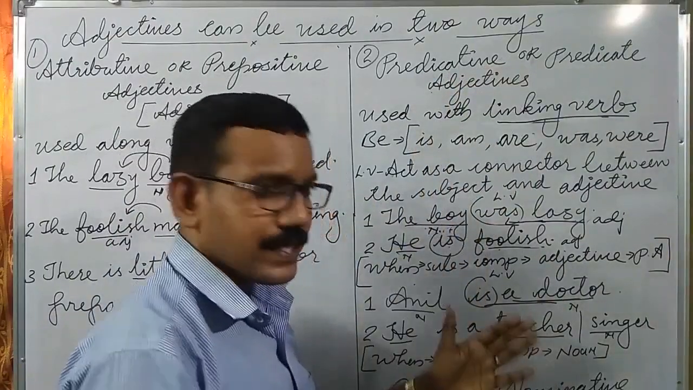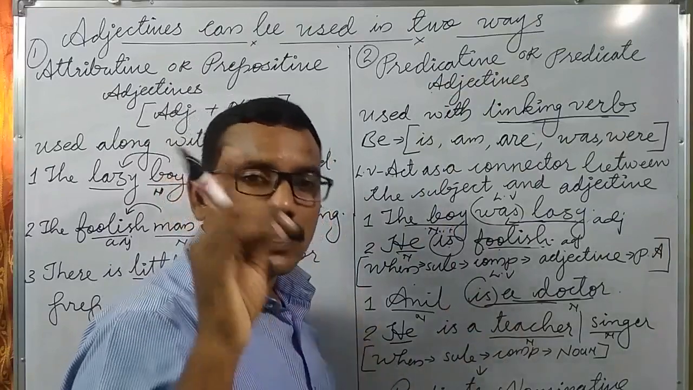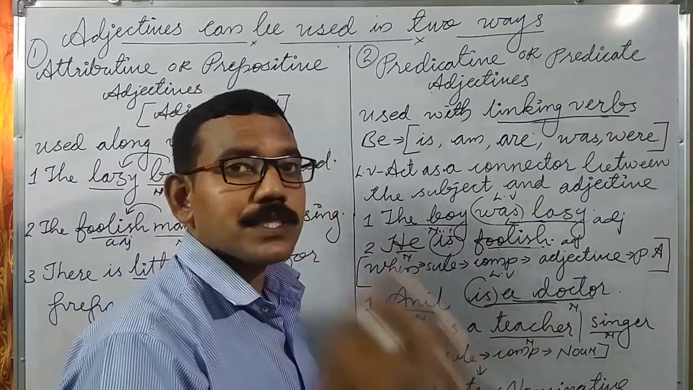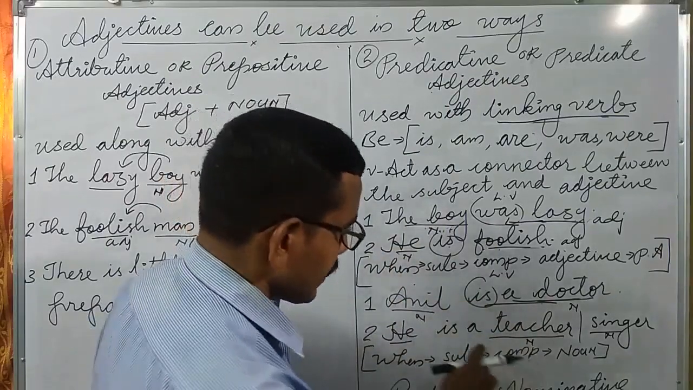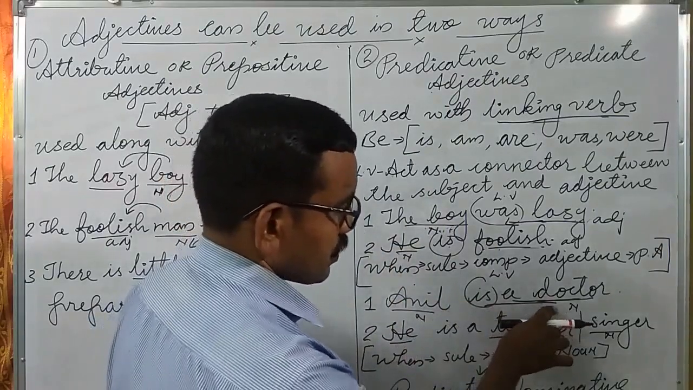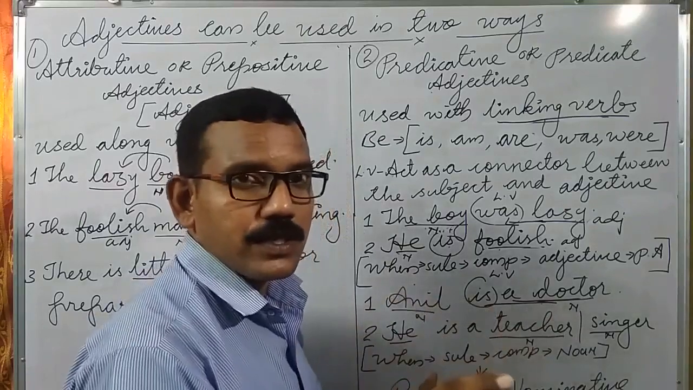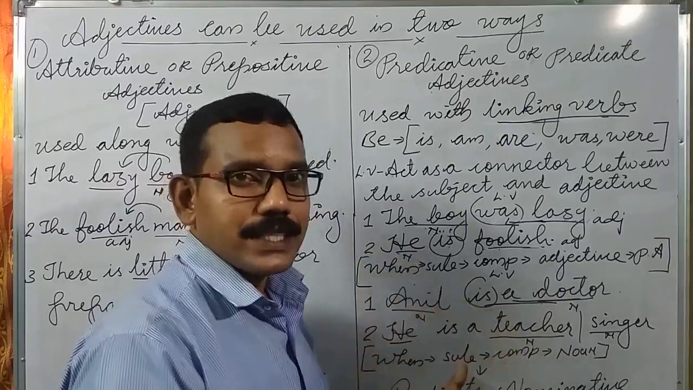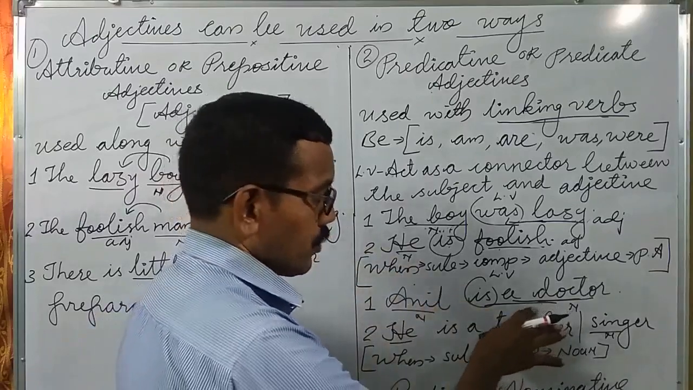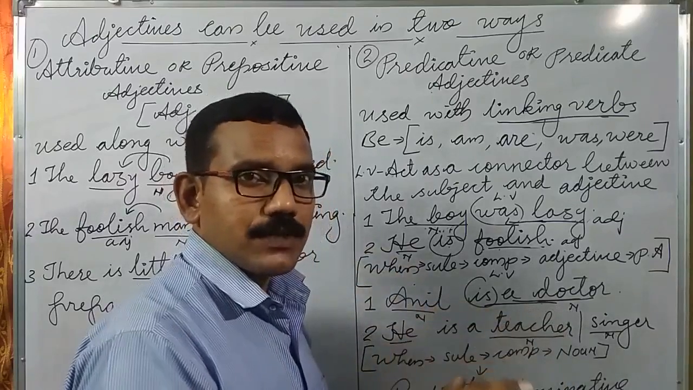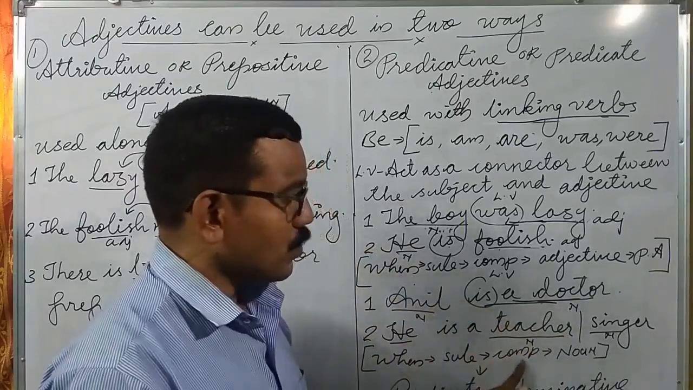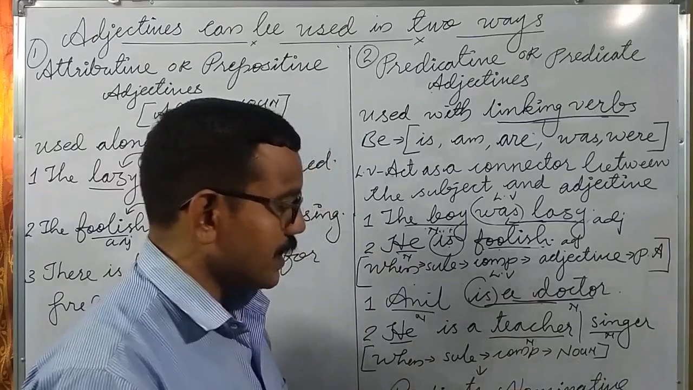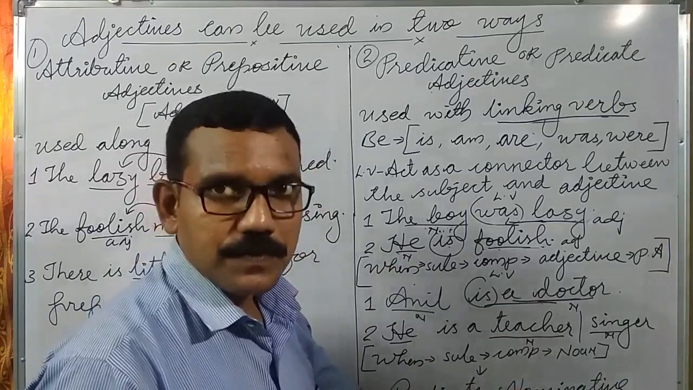In the next example we saw that sometimes nouns act as an adjective or subject complement. So we can see here, Anil is a doctor. Here doctor is a noun, but it is a subject complement. It acts as an adjective. Here the noun acts as an adjective. When the subject complement is a noun, it is called a predicate nominative.